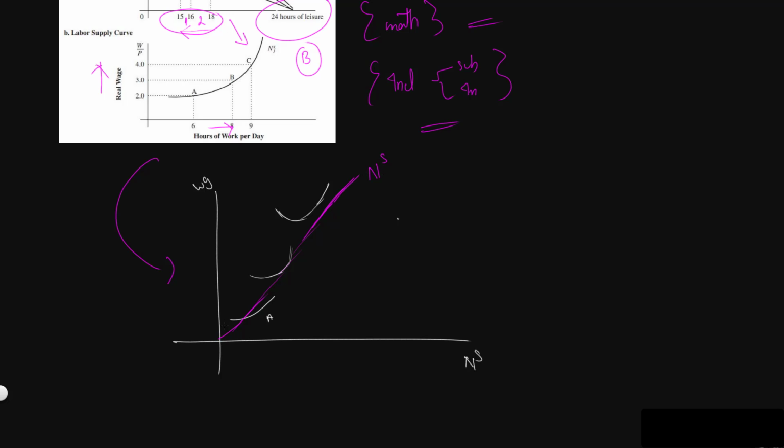When we combine many individual labor supplies, we get our market supply for labor. This is why in many textbooks you will notice that the labor supply curve for the market is a straight line, whereas the labor supply for an individual is not a straight line. This is because in the market we are trying to combine all the individual labor supplies.